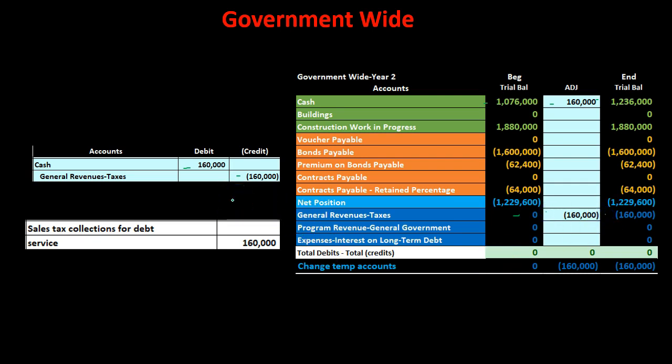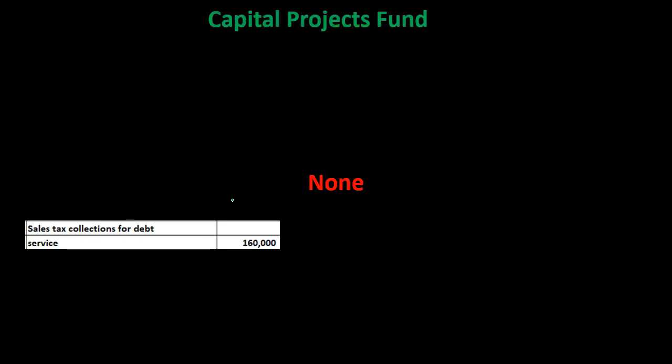Then we want to take a look at this transaction on the government-wide activity and think, what's going to happen on the fund side of things? Well, on the fund side of things, because this was information, this was taxes that are going to be marked for the debt service fund, then we're going to be putting this into the debt service fund in a similar type fashion. How about the capital project fund?